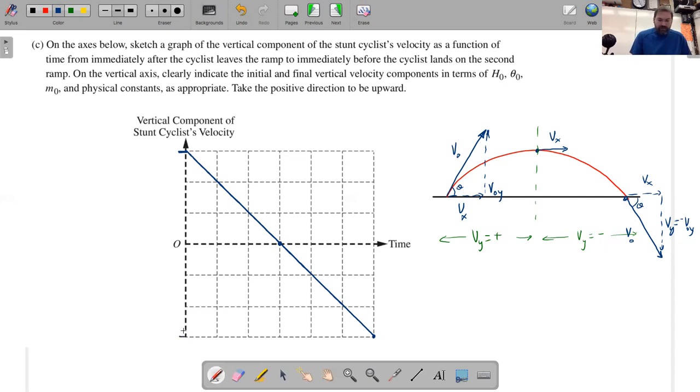So what would not be acceptable is to write like v sub naught y and v sub y, because here I've labeled the y-axes as the value for the initial vertical velocity and the value for the final vertical velocity. That's not what the prompt says. The prompt says to clearly indicate the initial and final vertical velocity components in terms of h naught, theta naught, and m naught. So we don't want those values. What we want are values that represent the initial and final vertical velocities.